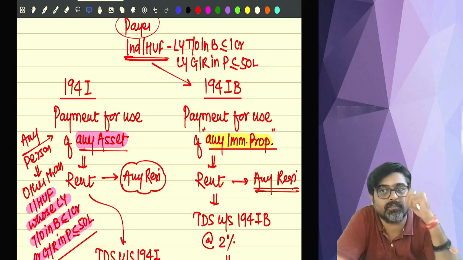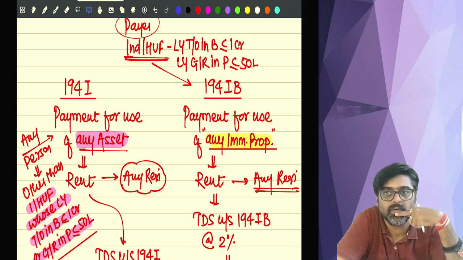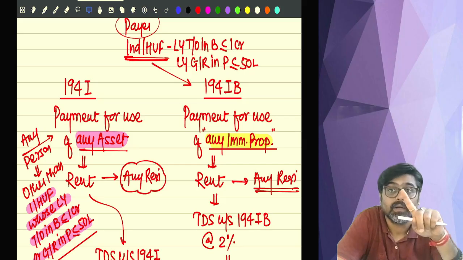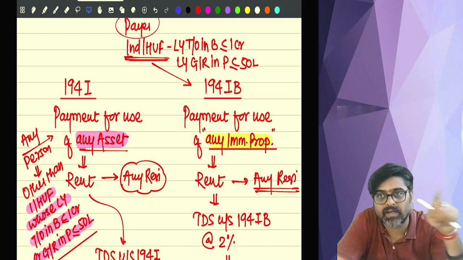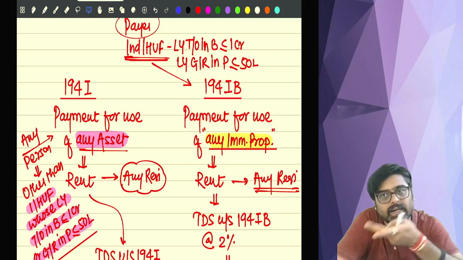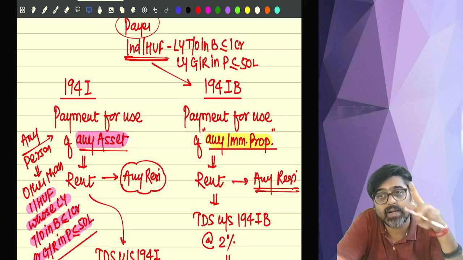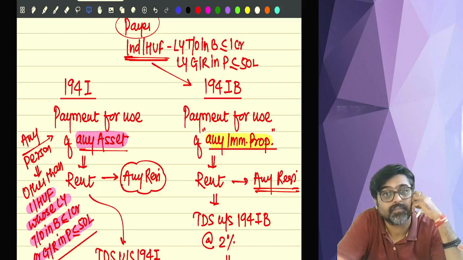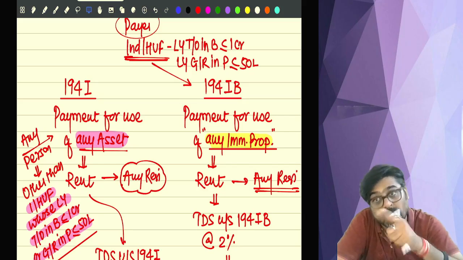One more thing, the second example I gave. When did you vacate the immobile property? December. So 1 lakh rupees monthly rent, and December you are vacating, meaning 9 months. So what is the rent of 9 months? 9 into 1 lakh, 9 lakh rupees. If you furnish your PAN, I will deduct 2%, 18,000. But what if you don't furnish your PAN? Will I deduct 2% or 20%? Whichever is higher, 20%. So what will be 20% of 9 lakh? 1,80,000. Now that 1,80,000 has to be deducted as TDS under section 194IB from the last month rent.